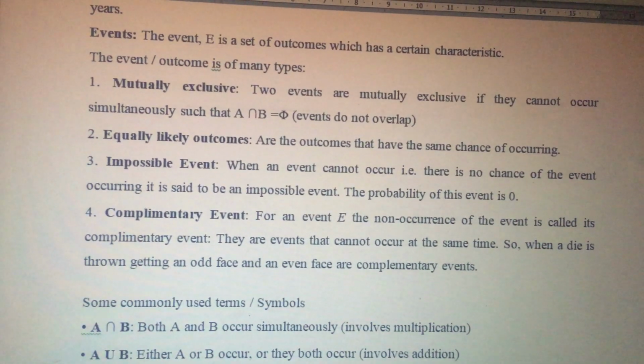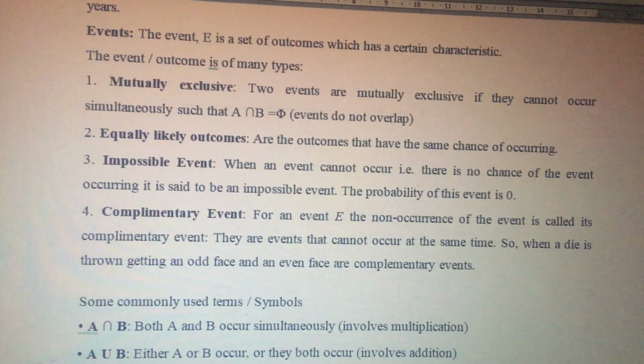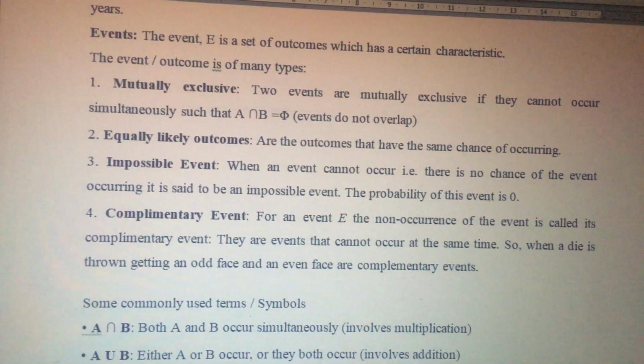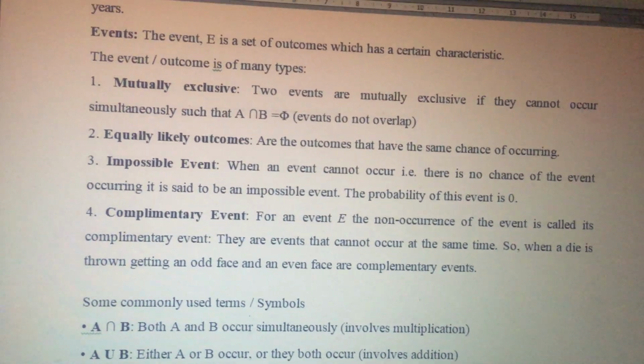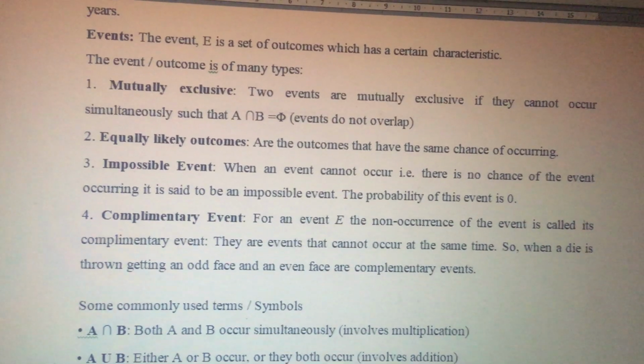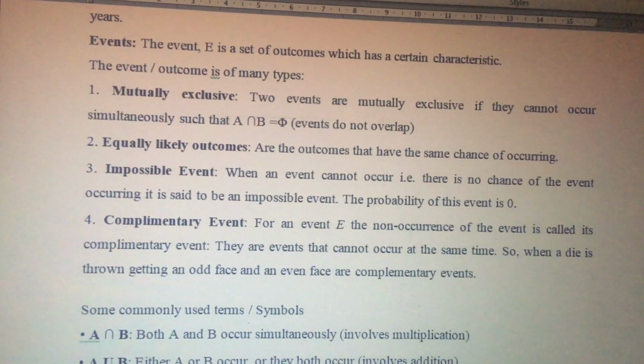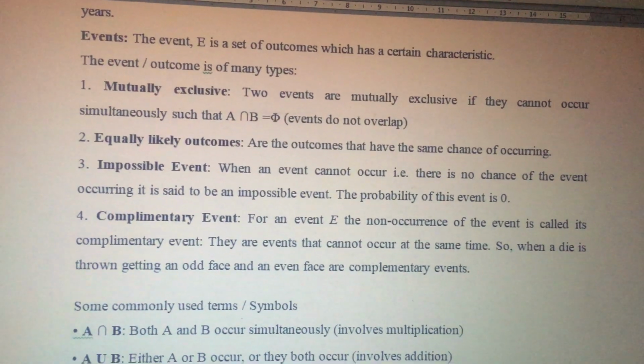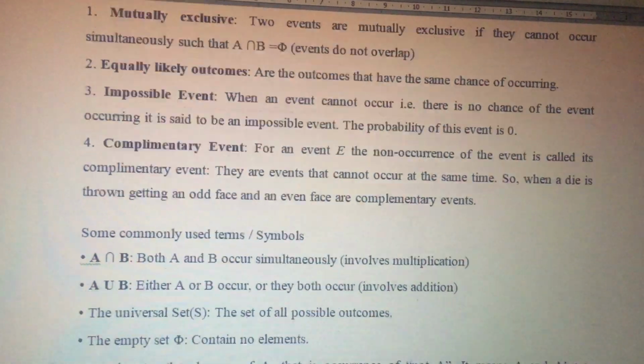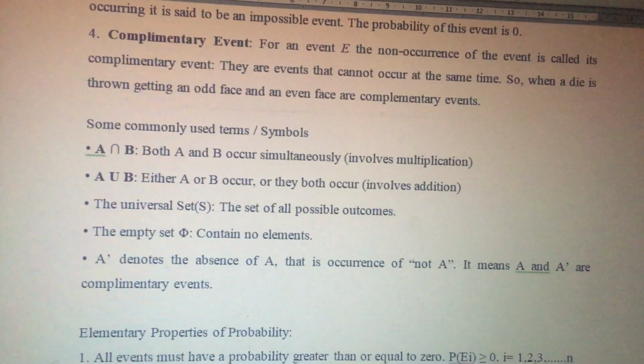Then complementary event. For an event E, the non-occurrence of the event is called its complementary event. These are events that cannot occur at the same time. So when a die is thrown, getting an odd face and an even face are complementary events. Both odd and even faces cannot come together. Okay.